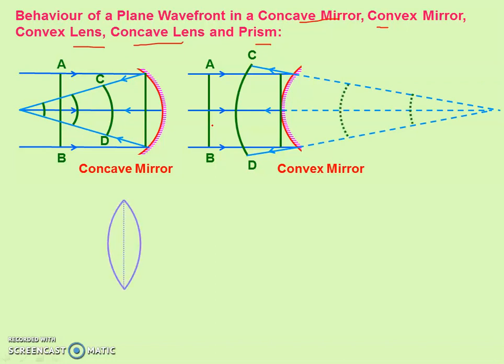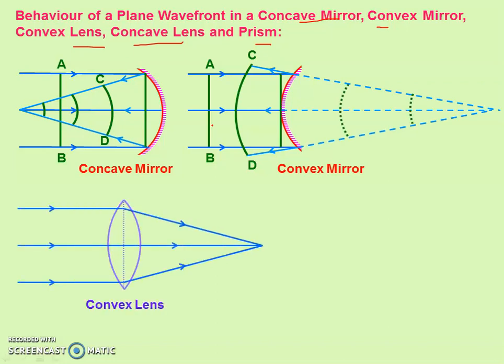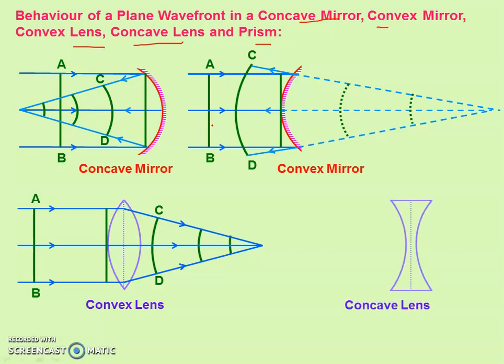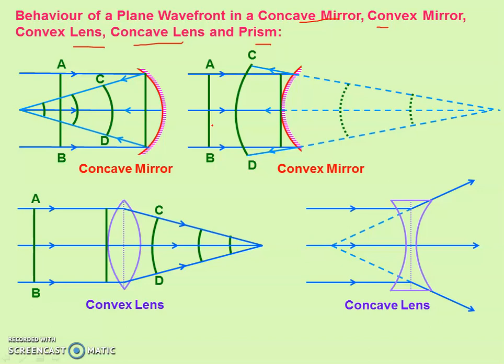In the case of a convex lens, parallel rays are incident on the convex lens and converge at the focal point. So the incident wavefront is plane, but the refracted wavefront is spherical. In the case of a concave lens, a parallel beam of light incident on it diverges, but virtually meets at its focal point. So the incident wavefront is a plane wavefront, but the refracted wavefront is again spherical, right?